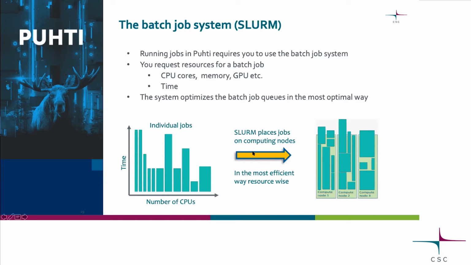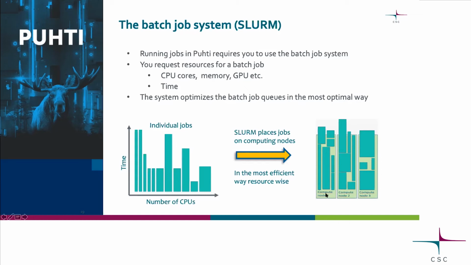So there's a great graph about this. You have different jobs represented by these squares. The wider it is, the more CPUs it uses, and the taller it is, the more time is reserved for this job. So they are very different shapes. On Puhti, we have these nodes, which are basically single computers, kind of.